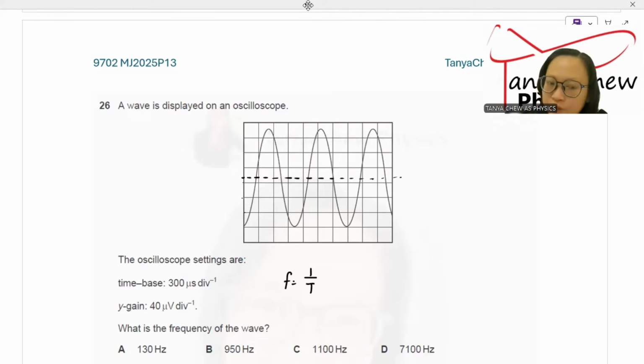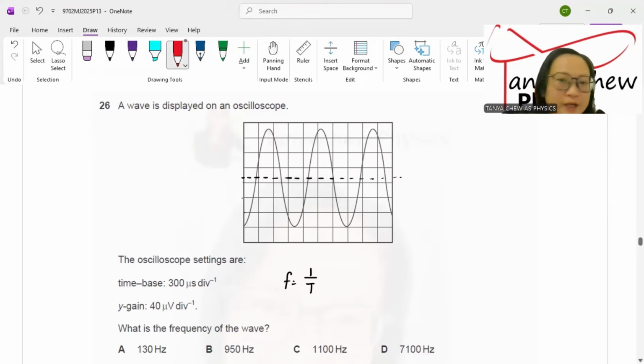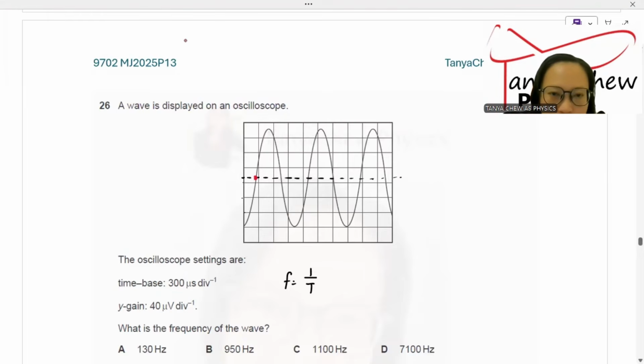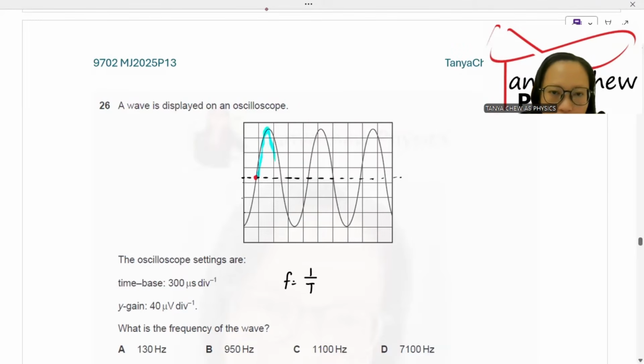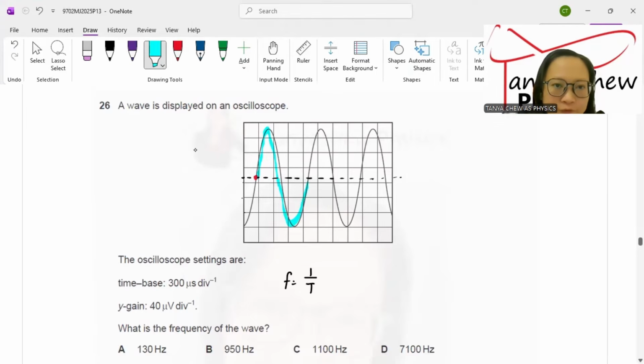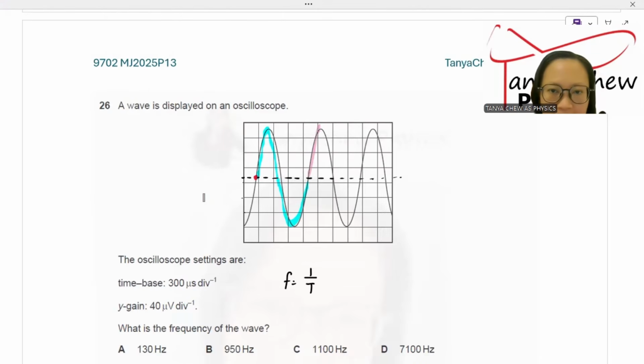For the period, I am just going to focus on the time-base. I am going to start from the equilibrium position, the horizontal line which splits the wave into equal heights. It is about 3.25, somewhere there. So I start from this point, and then I choose the best end point right here for one complete oscillation. I show you with different colors.